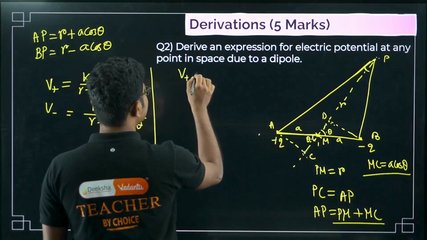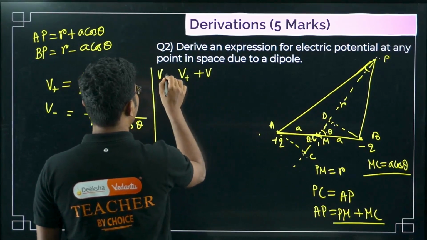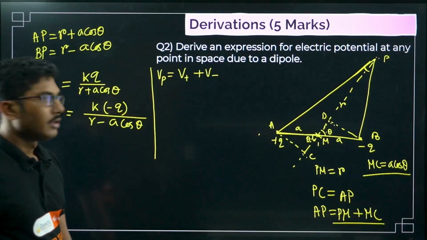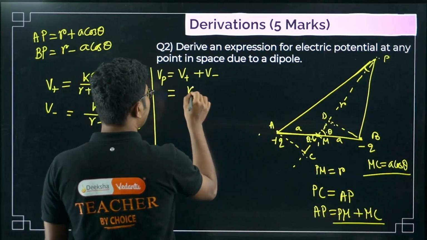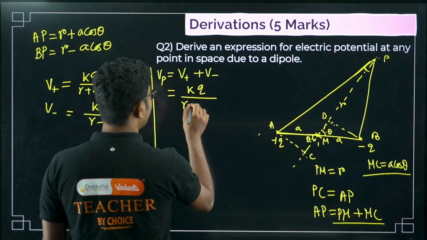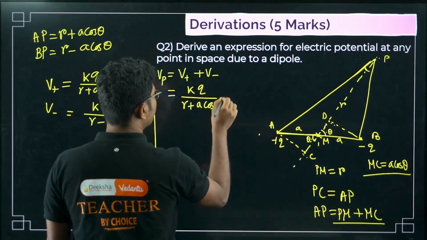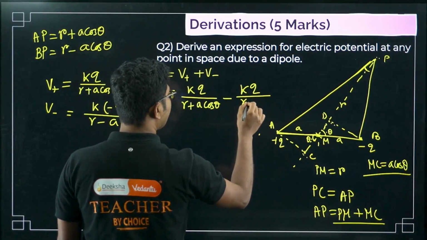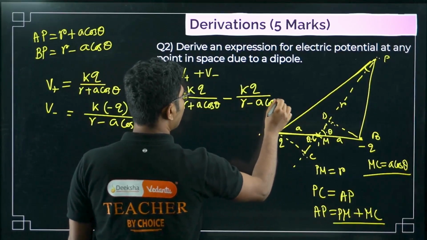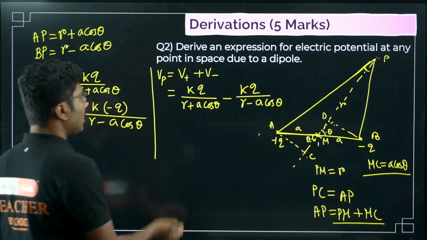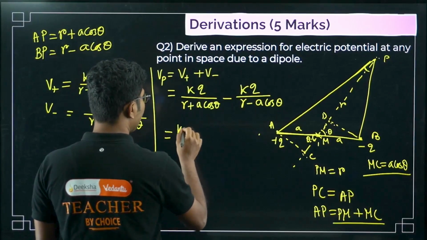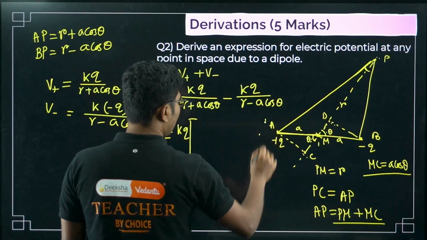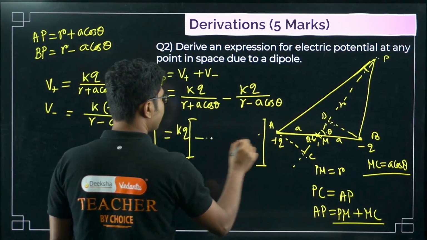So V plus and V minus. The total potential is V plus plus V minus. That is the potential at the point P, right? So what we have to do? KQ by R plus A cos theta minus KQ by R minus A cos theta, right? Now you can take KQ common.